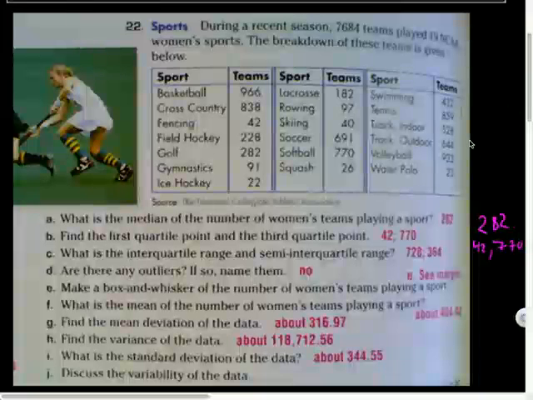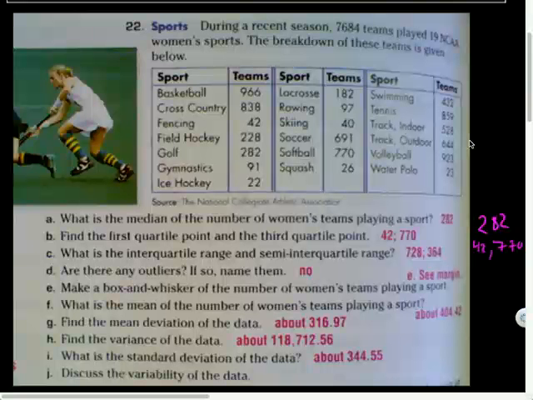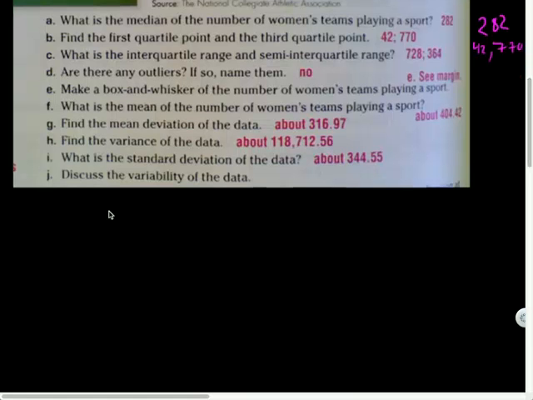What is the interquartile range and the semi-interquartile range? So for C, the interquartile range is 770 minus 42, which is 728. And the semi-interquartile range, QR, that's the letter I was going for, would be 728 divided by 2.